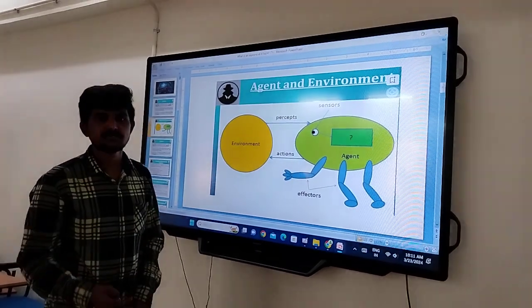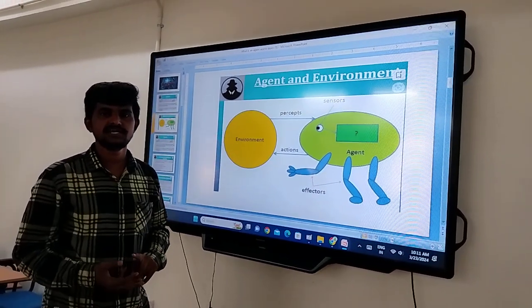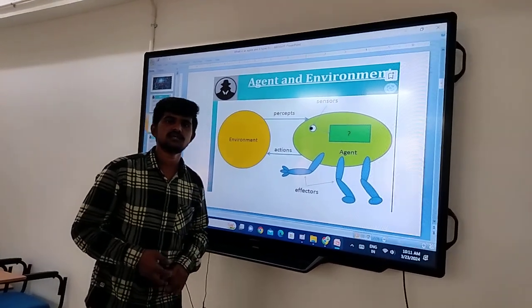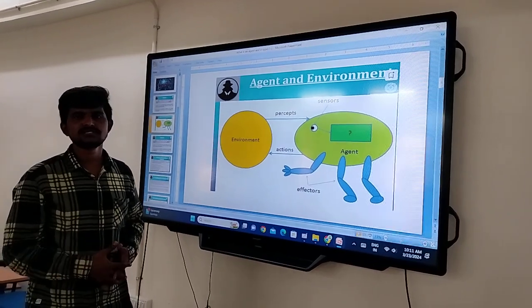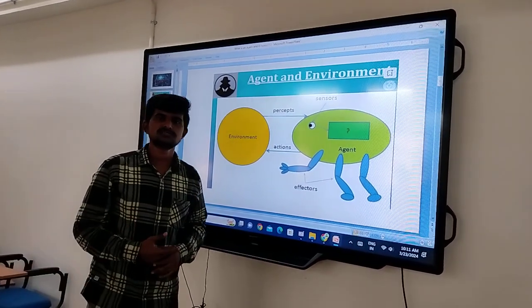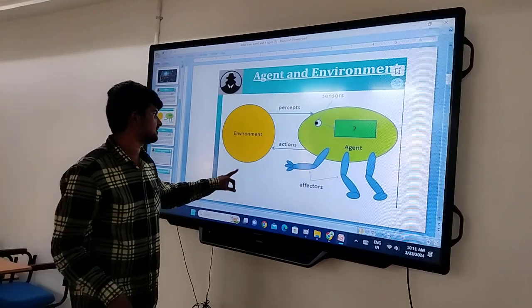Another example is robotic agents and human agents. Human agents have sensors like eyes, nose and ears. Robotic agents have sensors such as cameras and a wide variety of others.